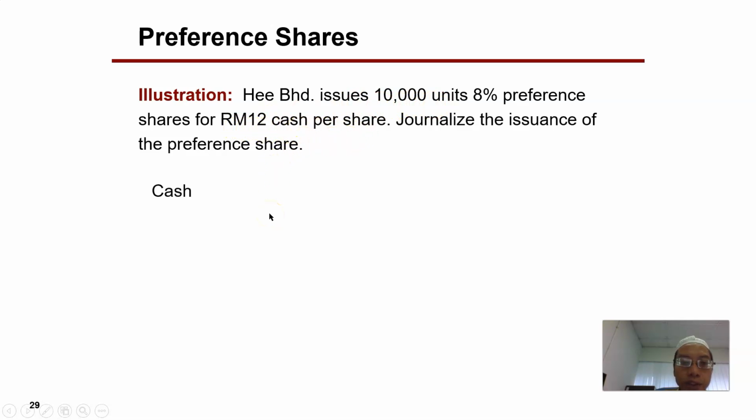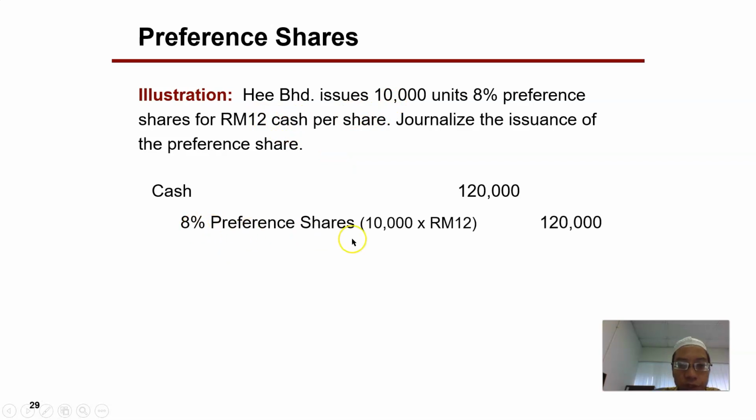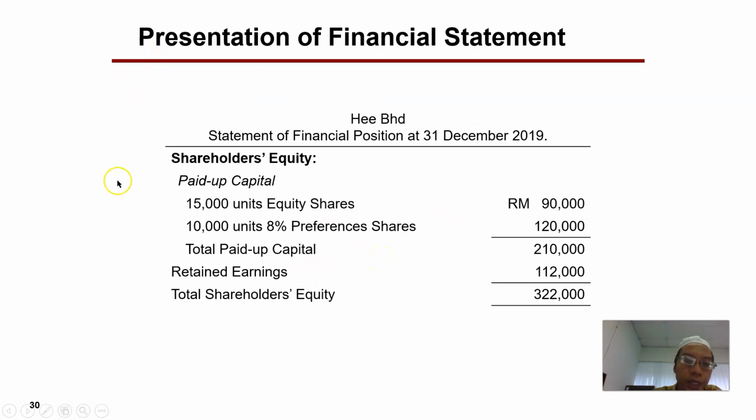So the transaction will be cash 120,000, because this is from 12 ringgit per share times 10,000 units. So it's preference shares 10,000 times 12 ringgit per share, which comes up to 120,000 ringgit. So debit cash and credit preference shares. This is how